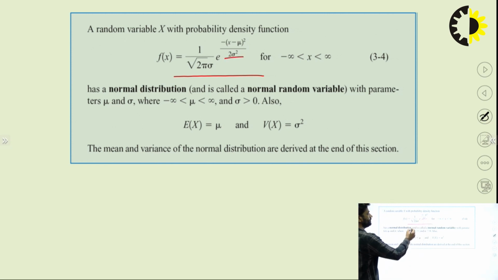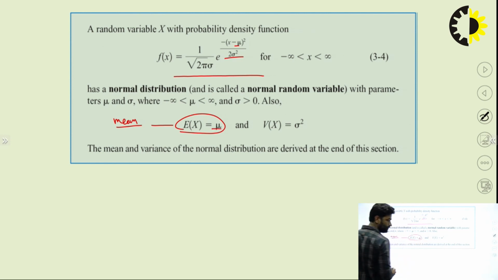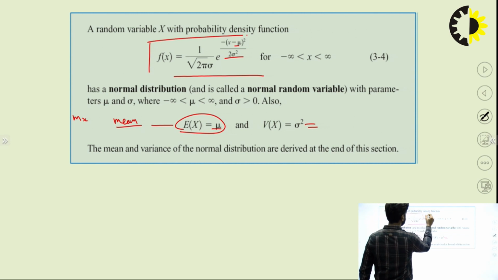Now what is here? Mu is the mean. Another term to denote mean is mu. You can also denote it by small m x. Here sigma square is our variance. This is the formula for the Gaussian distribution function.